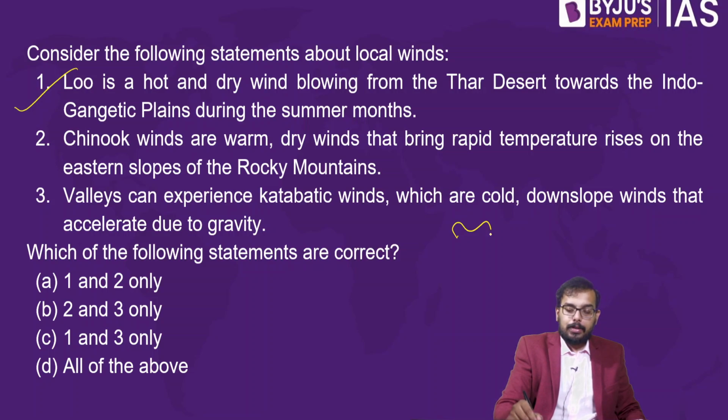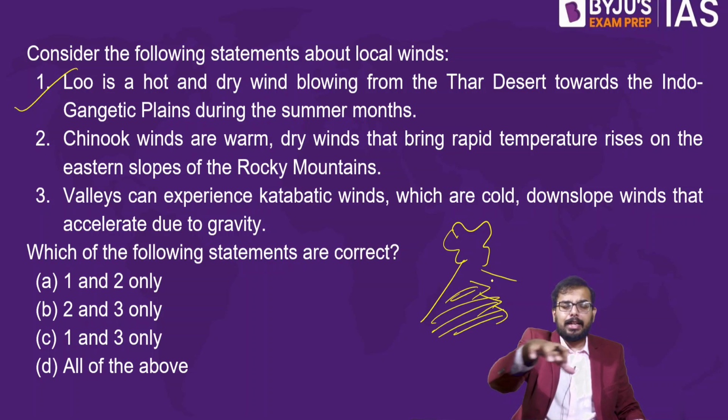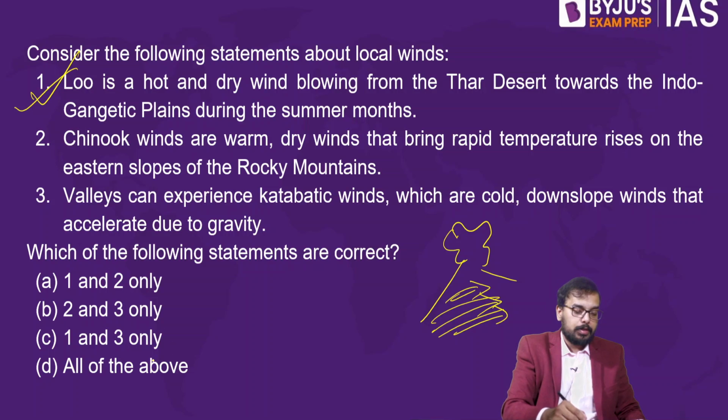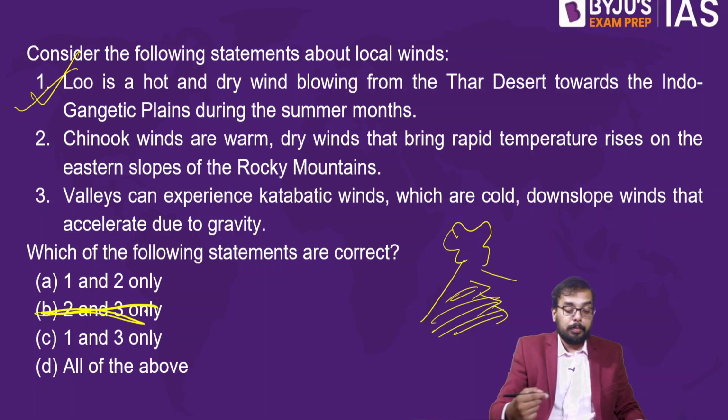So this is your Rajasthan. From Rajasthan, the Lu wind blows towards your Delhi, Lucknow, so that northern belt. So yeah, this statement is right. Okay, fine. So the next one is Chinook. Chinook is a warm, dry wind. So the first statement is right. So then we'll remove option B.